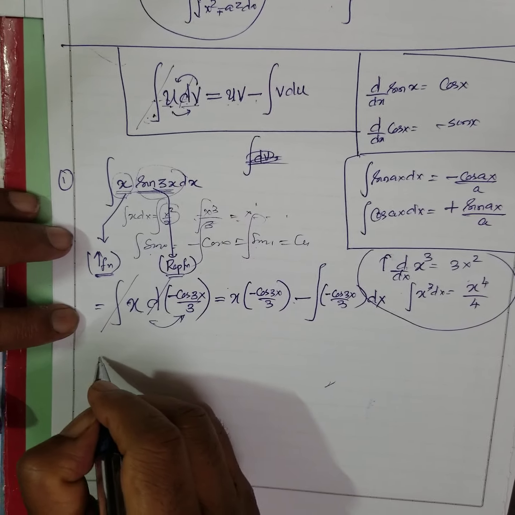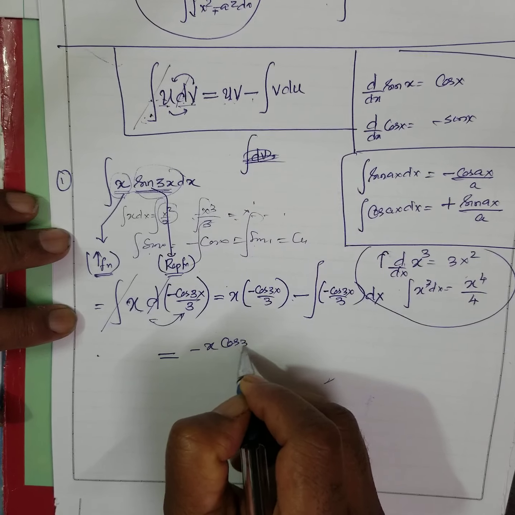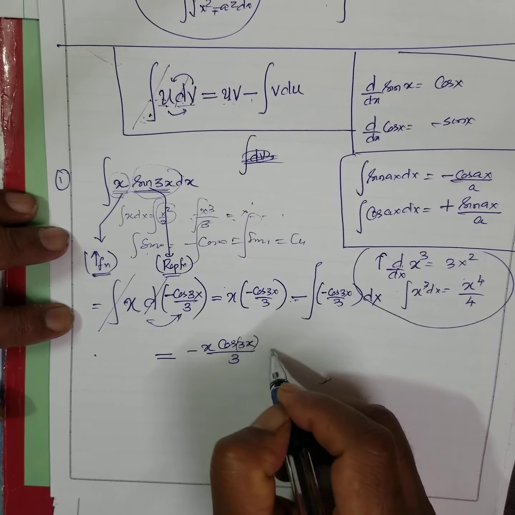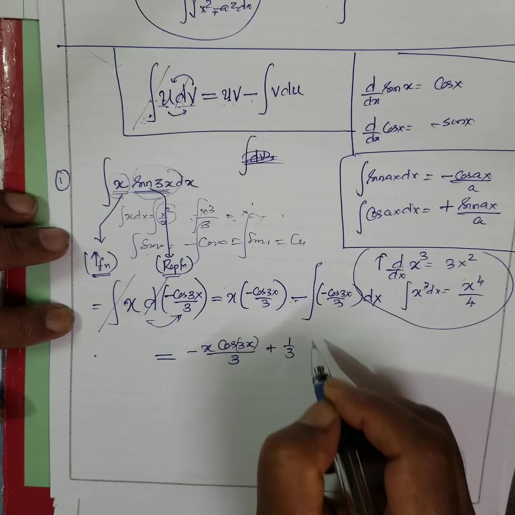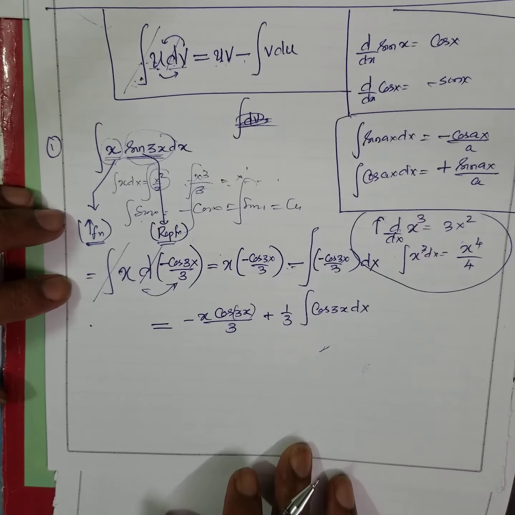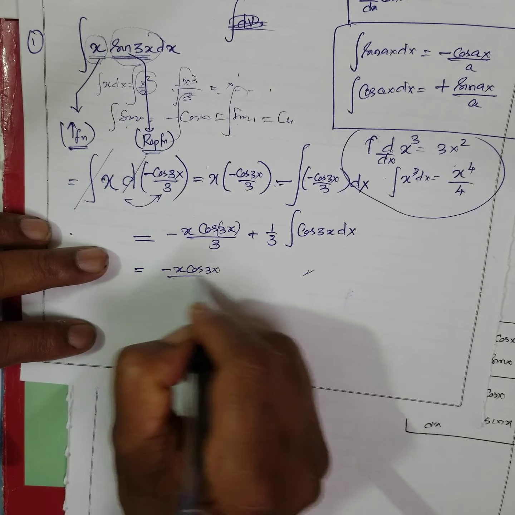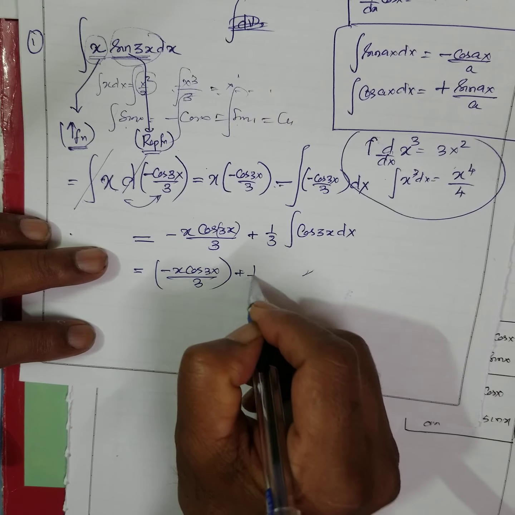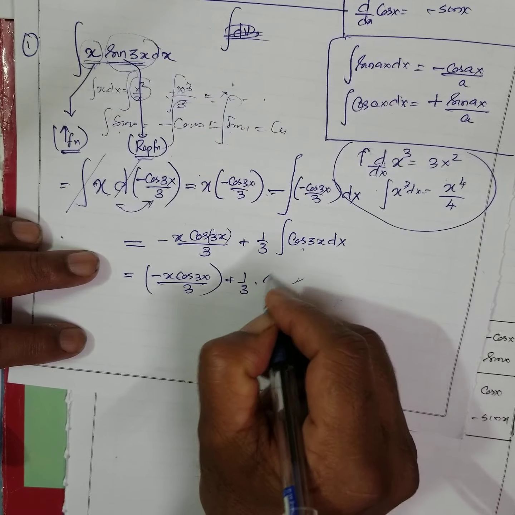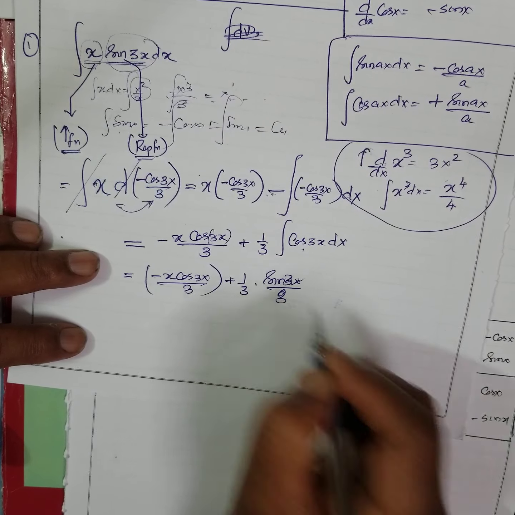Now what is the next step? That equals minus x cos 3x by 3. See, don't cancel this. Minus to minus plus. You take 1 by 3 outside. Integral of cos 3x dx. Can you follow? Now minus x cos 3x by 3 plus 1 by 3. Integral of cos is what? Plus sin ax by a, sin 3x by 3.